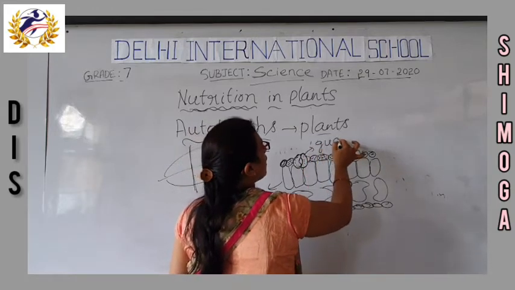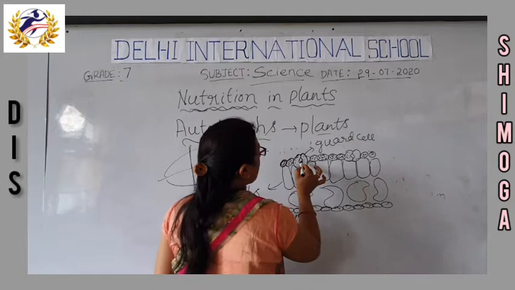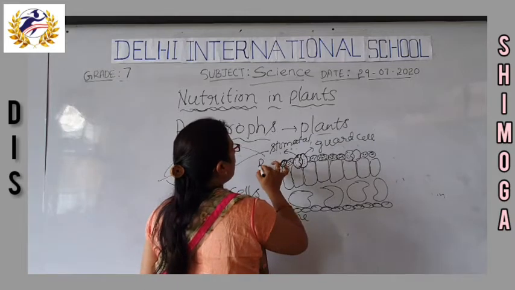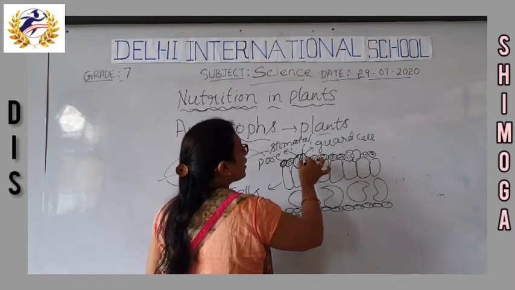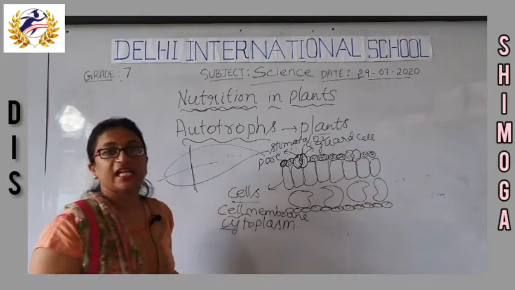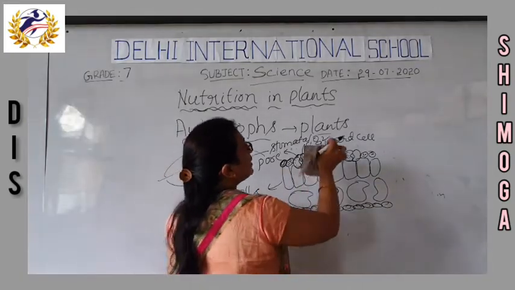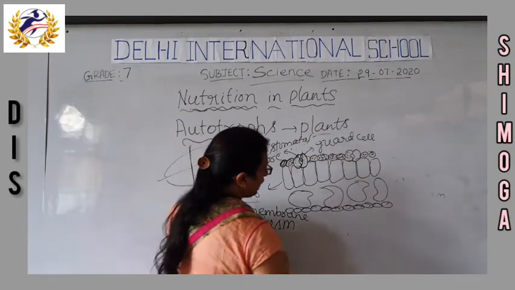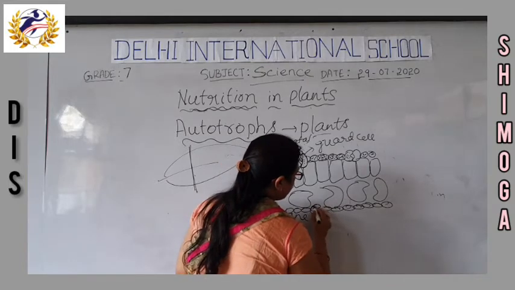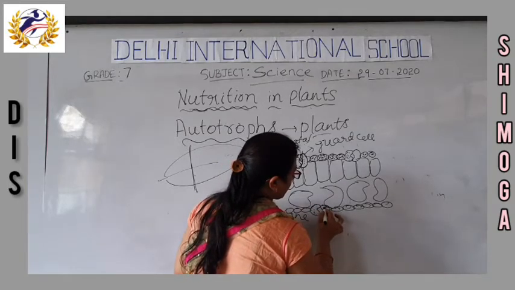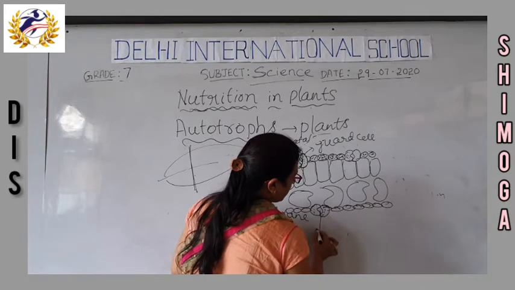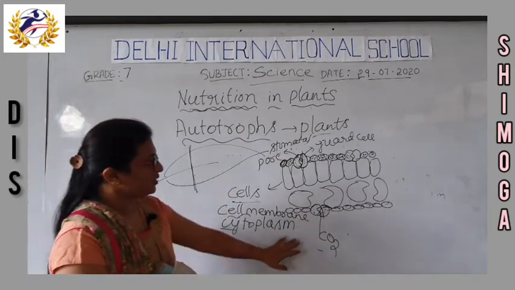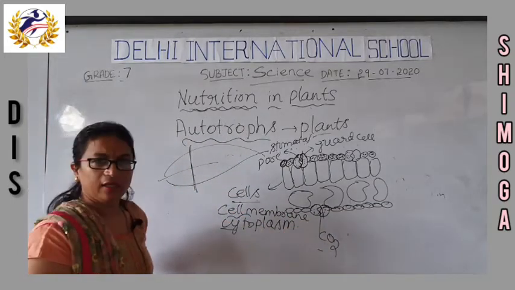This is the guard cell, and this is the stomatal pore, which helps to take the carbon dioxide inside. From this route, the carbon dioxide enters into the plant.